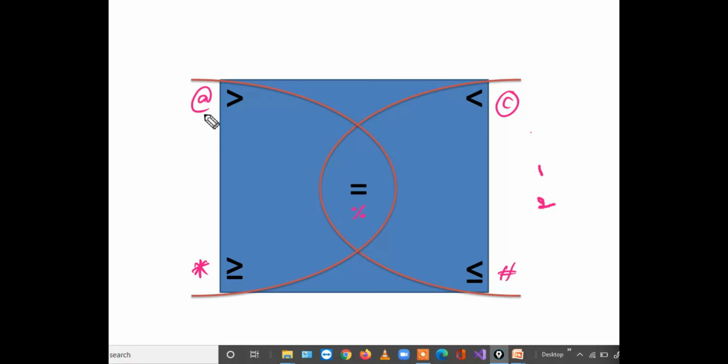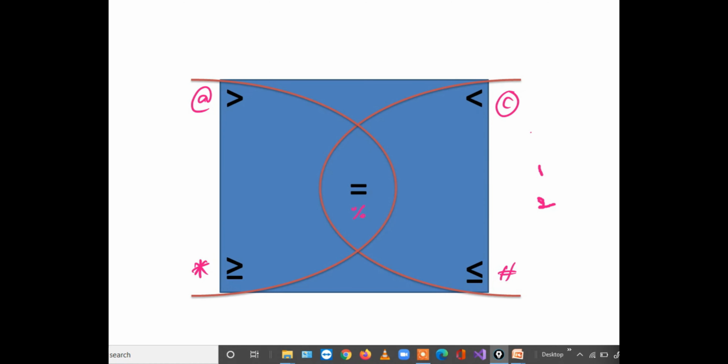Next, if you combine at the rate with the cooperate reverse, okay, what is the cooperate reverse? It is again at the rate only. So at the rate, and if you combine with at the rate, result will be at the rate only. Star with at the rate reverse, star, okay, what is the reverse of at the rate? Cooperate, star and cooperate, there is no combination. Hash and percentage reverse, percentage reverse is again percentage only. Hash and percentage is hash only. Star reverse with hash, star reverse is hash only, again with hash, result is also hash.